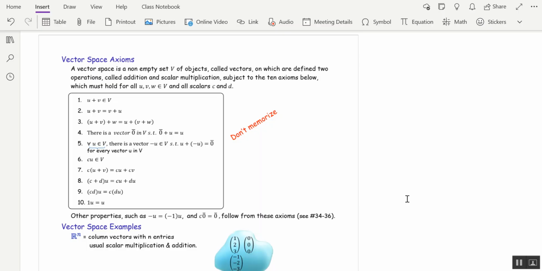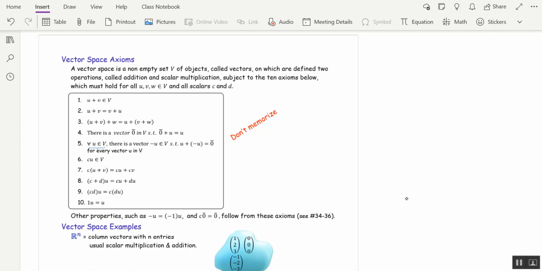A vector space is a set of objects called vectors, and the vectors have to obey the 10 axioms that you see in the box here. Now, I'm not going to go through and talk about each one. The real numbers form a vector space, so most of those axioms are going to seem familiar to you. There are a few I do want to point out.